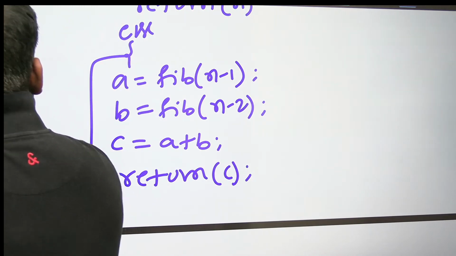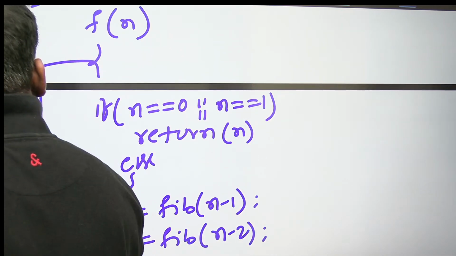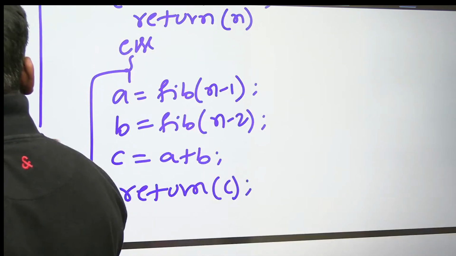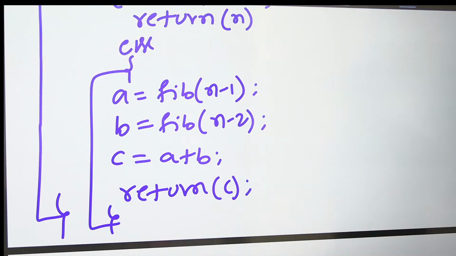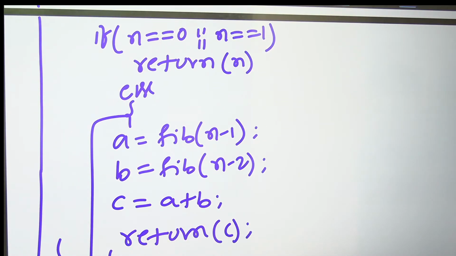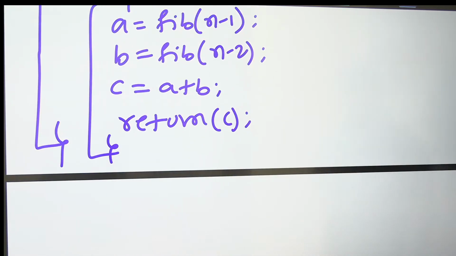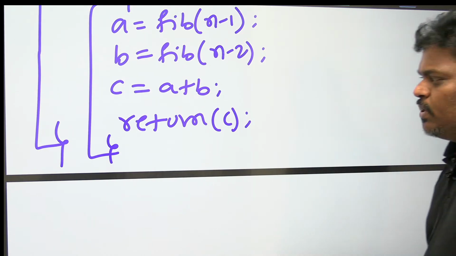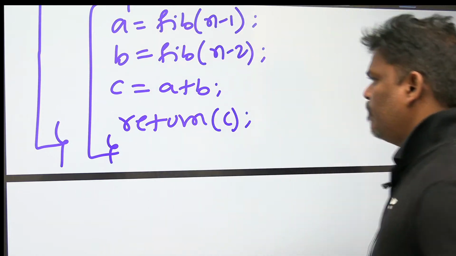End of the total program. Please take care. This is the Fibonacci program. If n is equal to 0 or 1, return n, else A is equal to Fibonacci of n minus 1, B is equal to Fibonacci of n minus 2, C is equal to A plus B, return C.